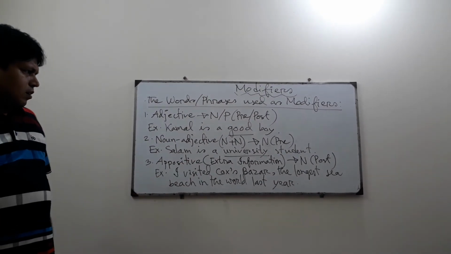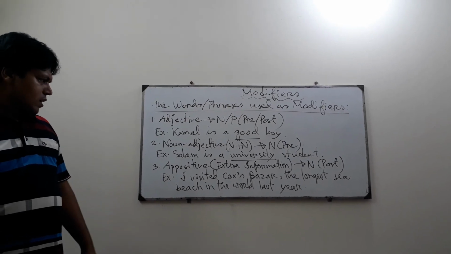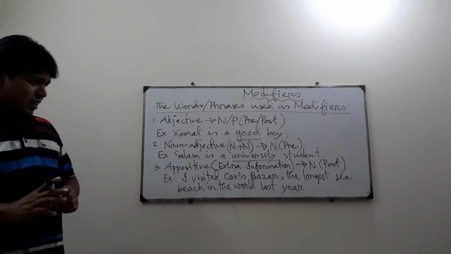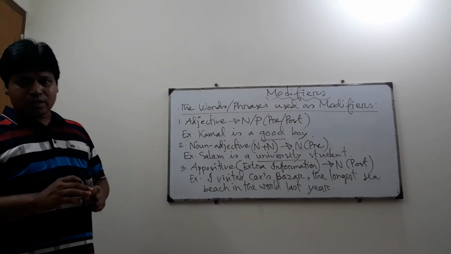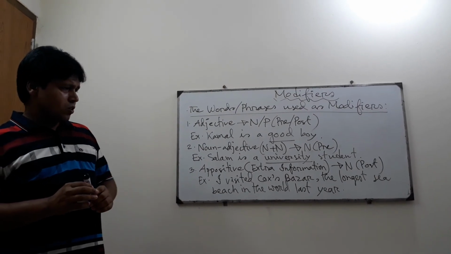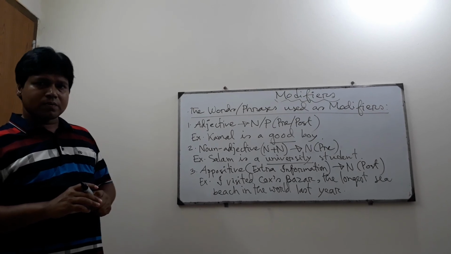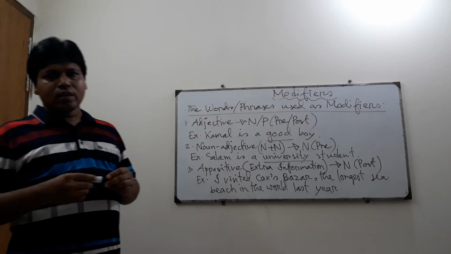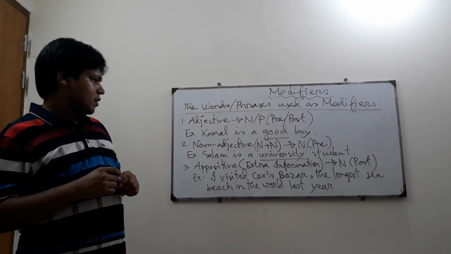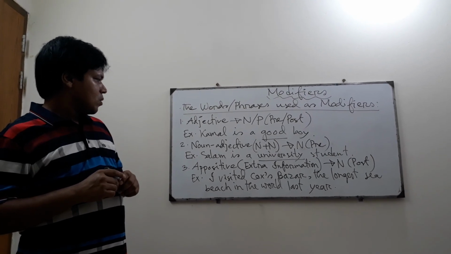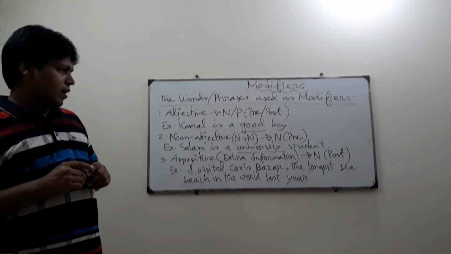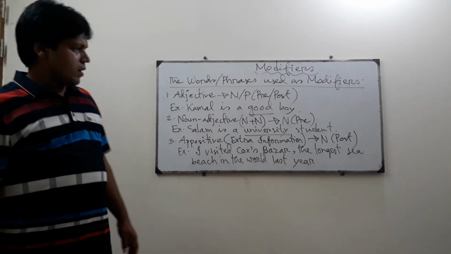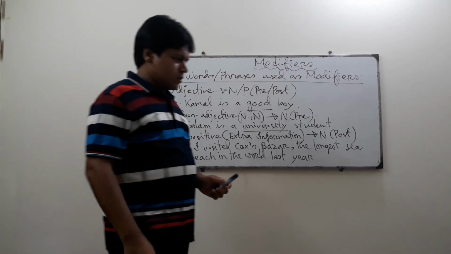But the phrase the longest sea beach in the world provides an extra information. And this type of information which identifies or gives identity of a noun is called appositive, and this type of modifier modifies the noun and it takes place after the noun, so it's a post modifier.